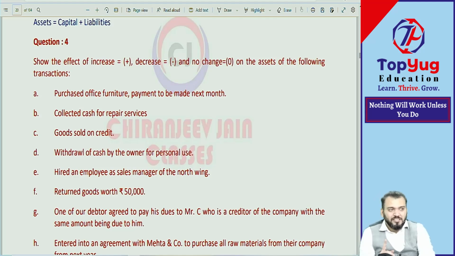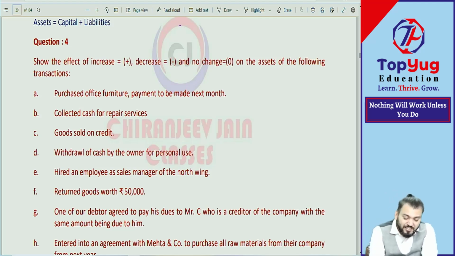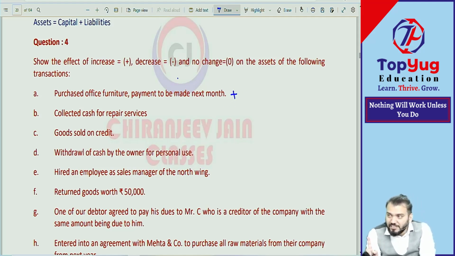Understood? One I will say. One I will do. Purchase office furniture. Payment to be made in next month. The purchase office furniture. Furniture will increase. Whether payment done. So it is payable. Means liability will increase. Means asset is increasing or not. Yes. So just give plus. Understood? Asset is increasing the plus. Do other.